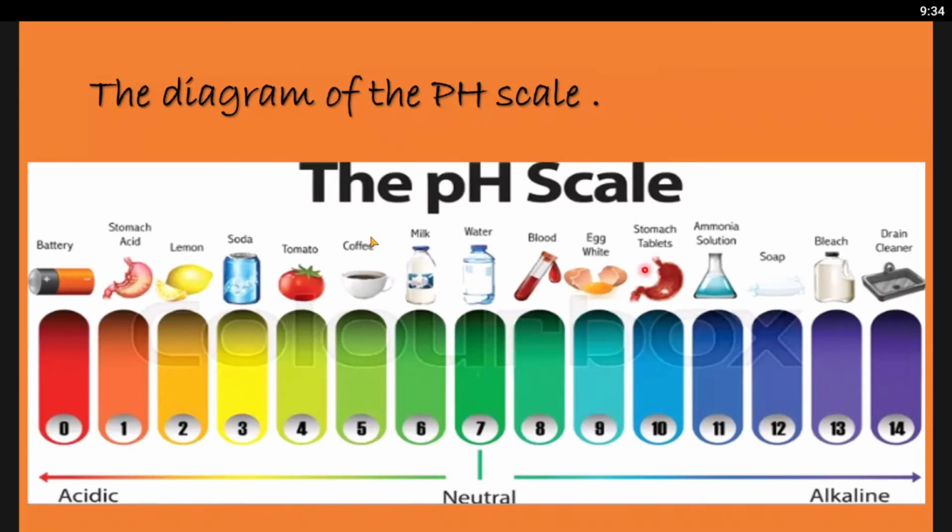Before giving all examples, you should know how to measure a pH. Actually, acids and bases we have not studied completely. We are discussing only this kind of pH scale, because acid and base is a big topic itself. We are studying only those acids which can give H plus ions, and bases which give OH minus. So antimony pentafluoride and arsenic pentafluoride are not Arrhenius acids. They are Lewis acids or some other acids, so we will not discuss them right now.